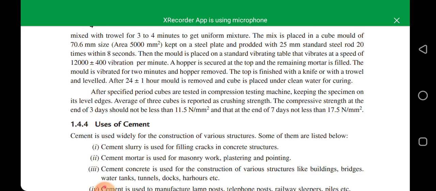Setting time, this test is conducted in the bachelor course of civil engineering. We have an apparatus. This apparatus consists of 3 major components. Number 1 rod, number 2 needle, and number 3 scale. The scale helps us to measure the amount of penetration. So please remember the penetration scale. The penetration value should be between 5 to 7 mm. And the last one is crushing strength. It's similar to compressive strength.